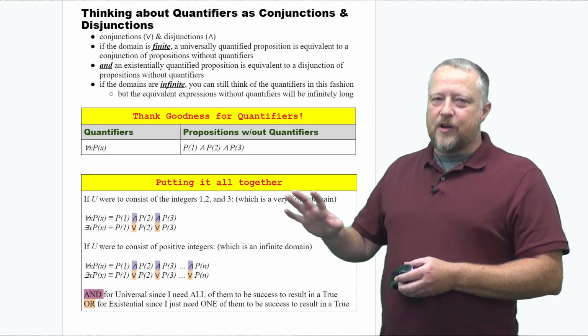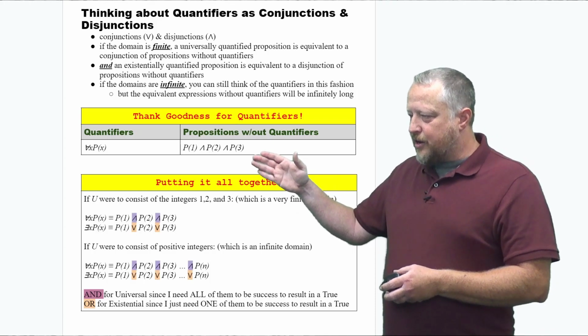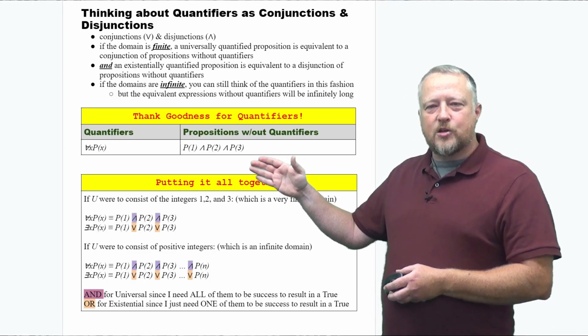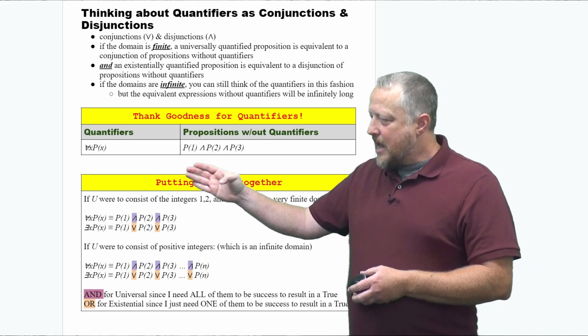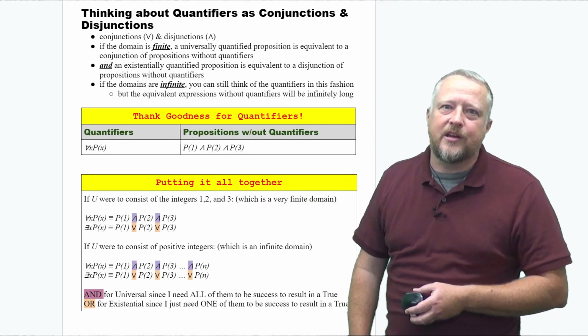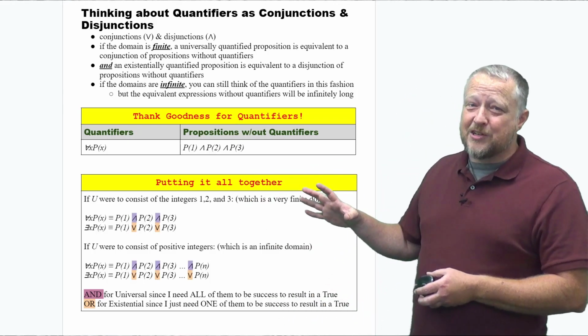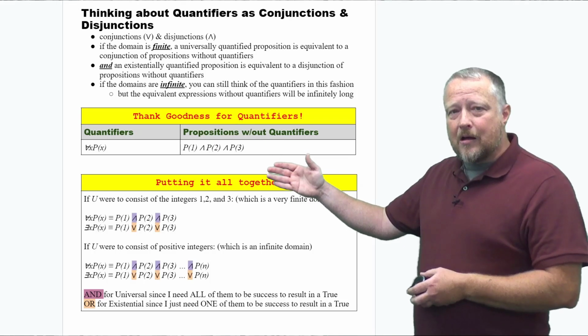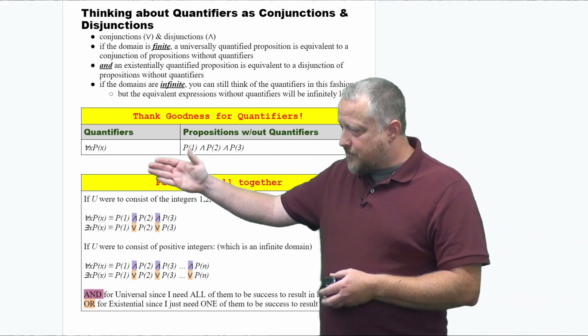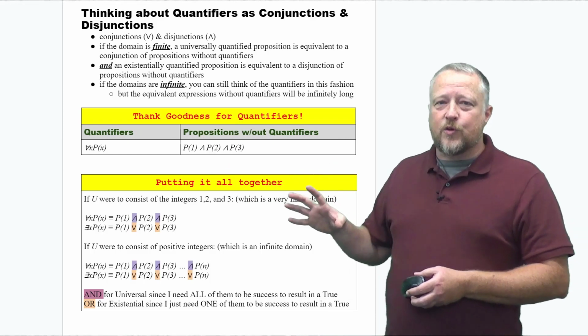So here's a fundamental thing. Can you imagine if we didn't have quantifiers? Because then we would have to have our propositions and we'd have to test for every single possible condition, or we would have to write it out. Let's put it that way. We still are testing for all of them. But we would have to write it all out instead of just using this instead, every single one of them. So thank goodness for quantifiers.